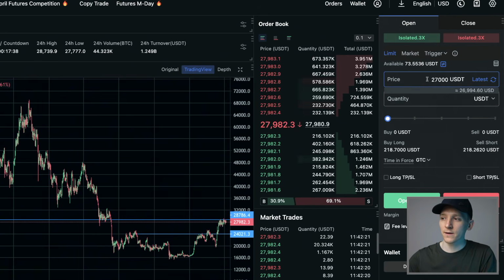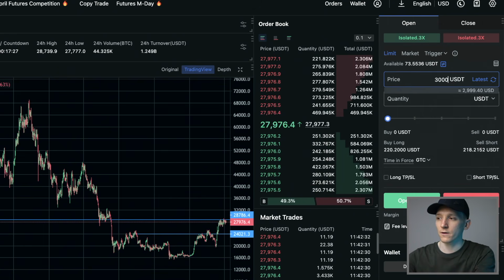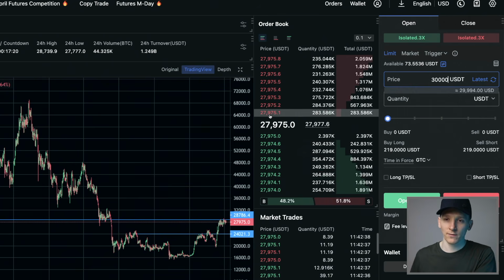If we put in a bid of 27,000 below the current price and we get hit, we've made that liquidity, and then someone's taken our liquidity, we get the maker fees. If I put a buy order in at 30,000 though, my price is above here, and so I'll actually be taking someone else's liquidity off the books, and so I'll be paying those taker fees.